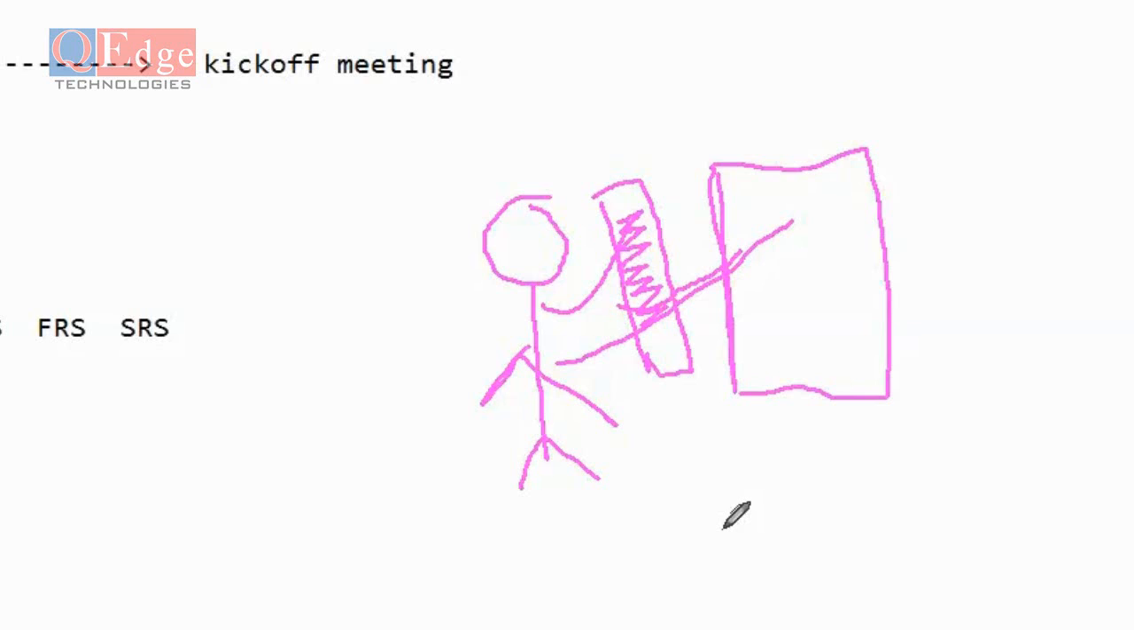Got the point? You got the differentiation between manual and automation right now? Yeah, I got it. Any other questions? I think that's it.